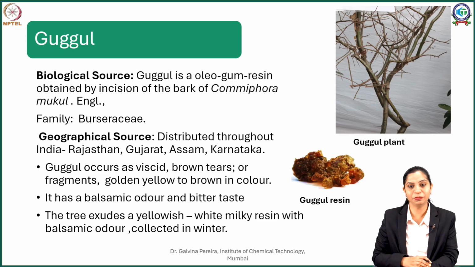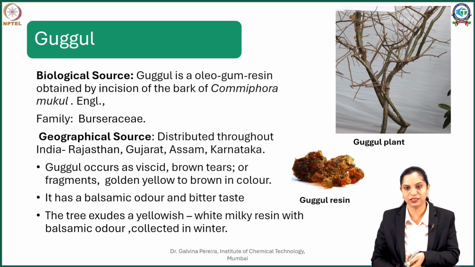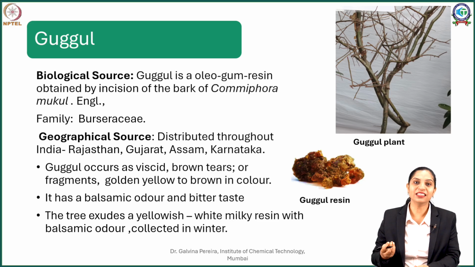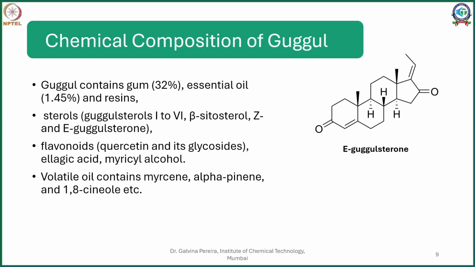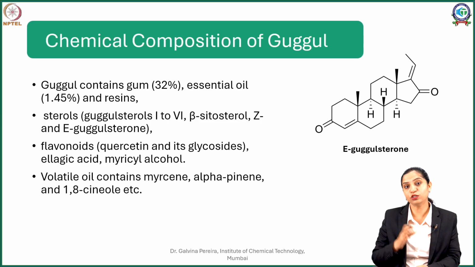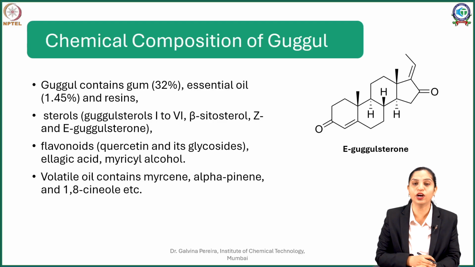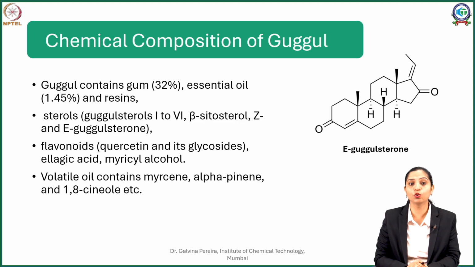Now when the incision is made, you get a yellowish, milky resinous compound coming out, often referred to as Gugul resin, which on drying appears something like this, which is hard, a little sticky and has a balsamic odor, generally collected in the winter seasons. So what does this Gugul contain? Now this Gugul is also an oleogum resin, so it contains mostly gum and resins and a small quantity of essential oil. The important compounds of Gugul are referred to as Gugul lipids.